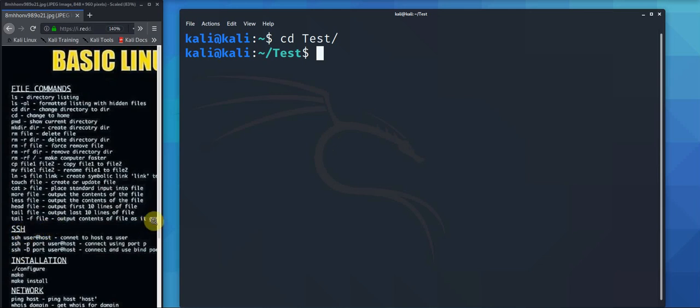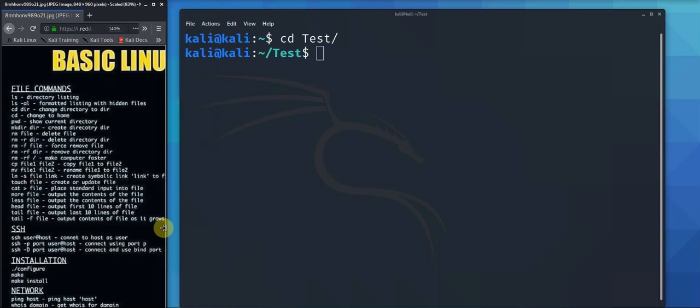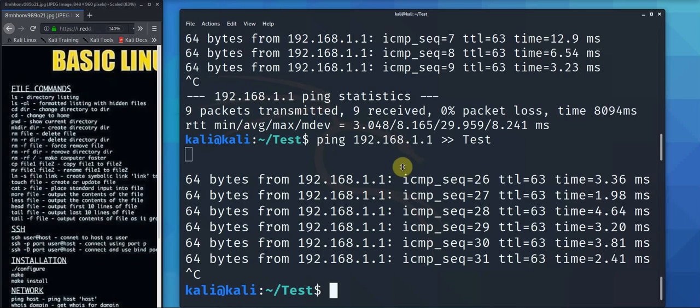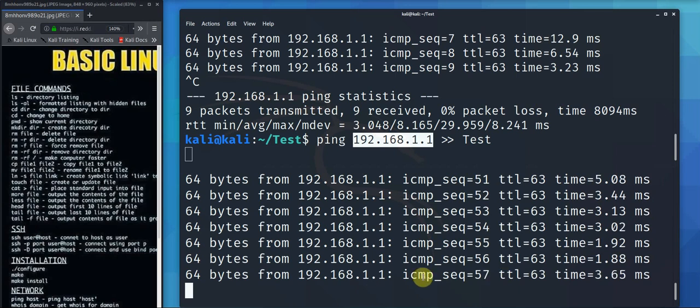So tail -f outputs the contents of the file as it grows. Okay, so I just worked out what this command does. Not too hard. I'll do a quick demonstration. I've told Kali to ping my router and output this into our file test. So now if I go to tail -f, it's essentially just watching the new input of the file.